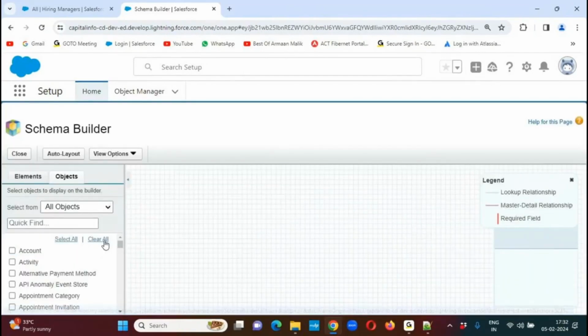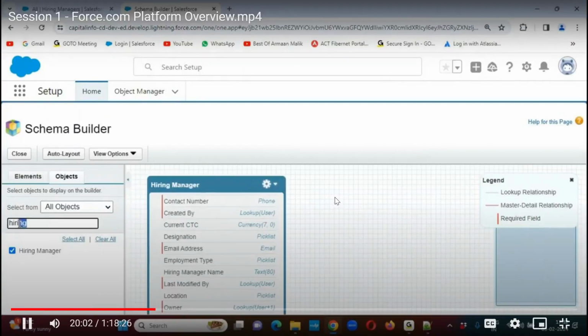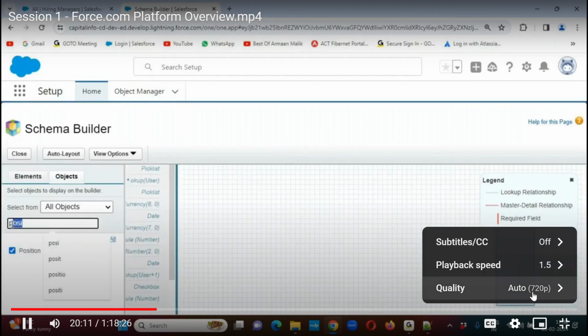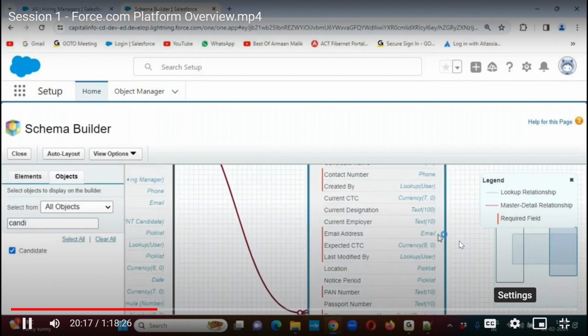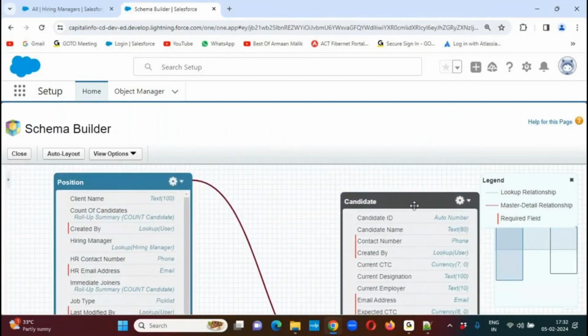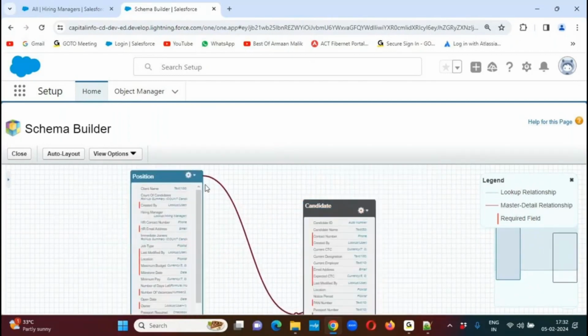Now, I want to place the position object and the candidate object. These are the 2 objects here. So now tell me, are these 2 objects independent or related?